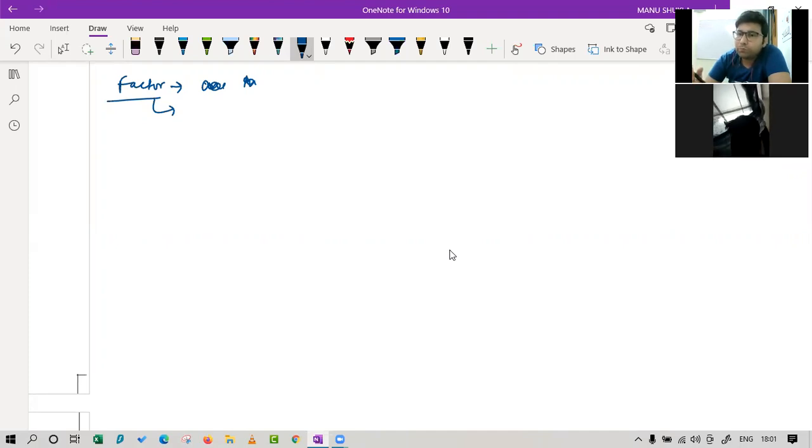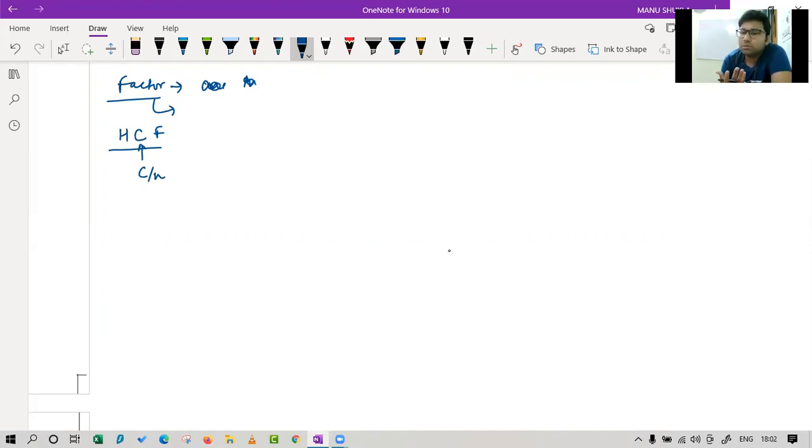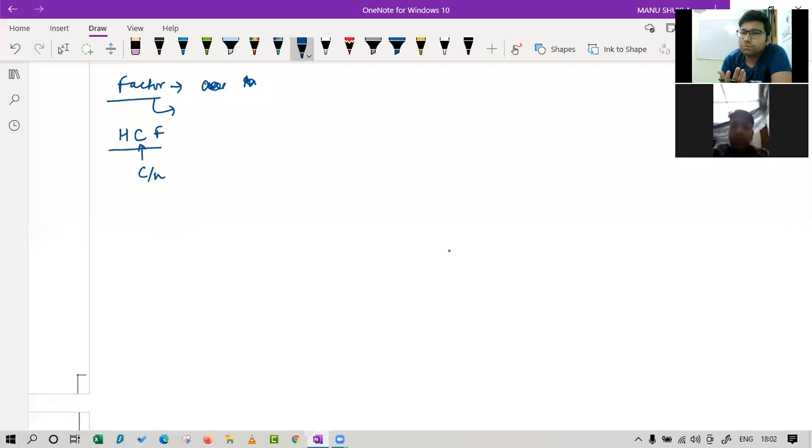Now the question comes, what is the highest common factor? Again the term common is there. If you are seeing something common, you would need to have at least 2 numbers to find the HCF.